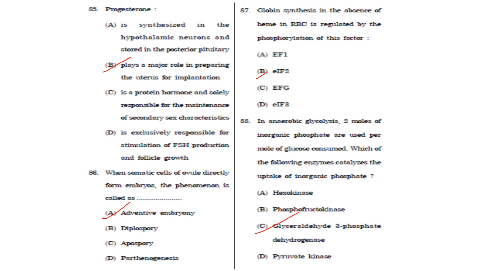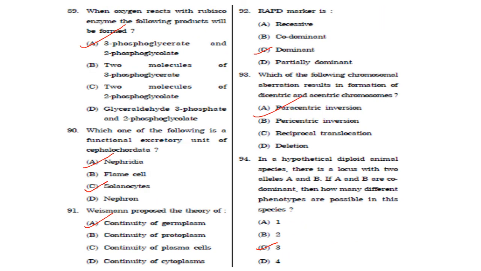Then next one. Globin synthesis in the absence of heme in RBC is regulated by the phosphorylation of this factor. That is EIF2. Answer is option B. The next one. In anaerobic glycolysis, 2 moles of inorganic phosphate are used per mole of glucose consumed. Which of the following enzymes catalyzes the uptake of inorganic phosphate? So it is glyceraldehyde 3-phosphate dehydrogenase. Answer is option C.